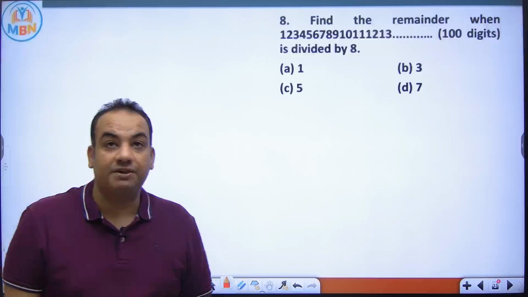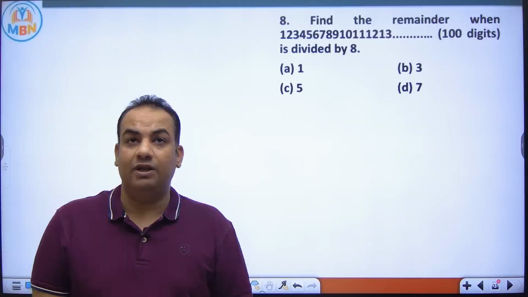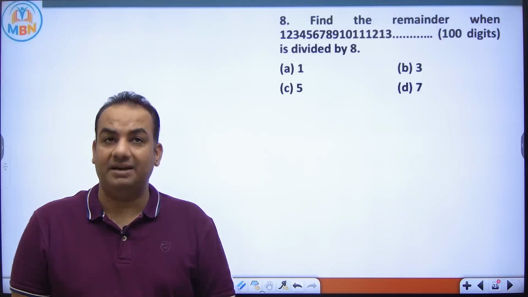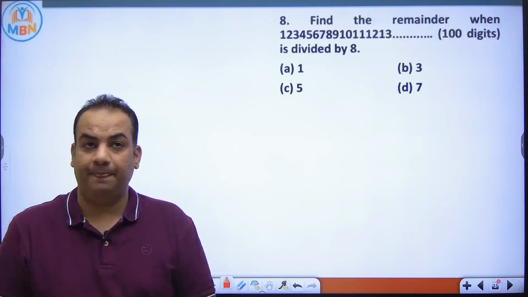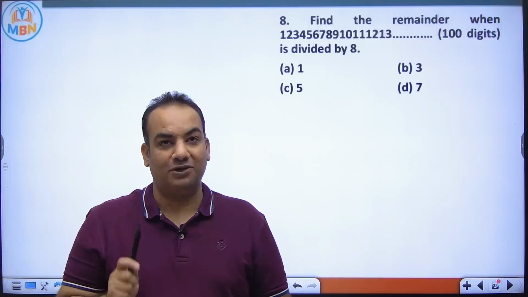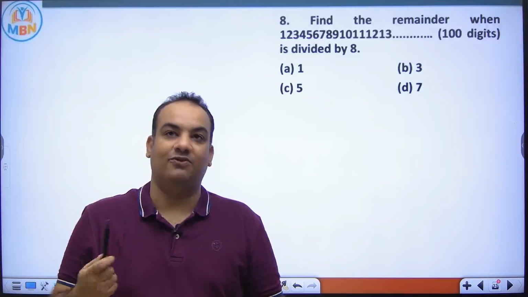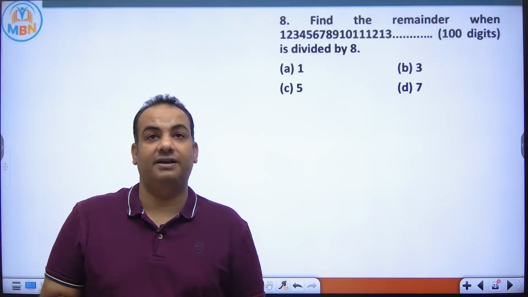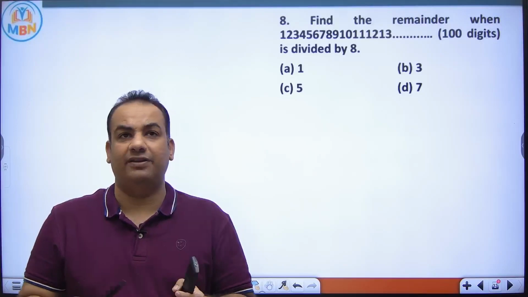See the next question. Find the remainder when the number 1234567 and so on up to 100 digits is divided by 8. I'm again saying, please pause the video, try to solve it, and then look for the solution. There are 100 digits, and this number is divided by 8, and you have to find the remainder.